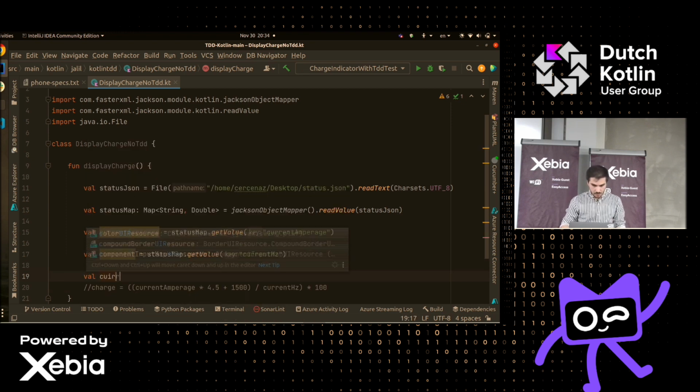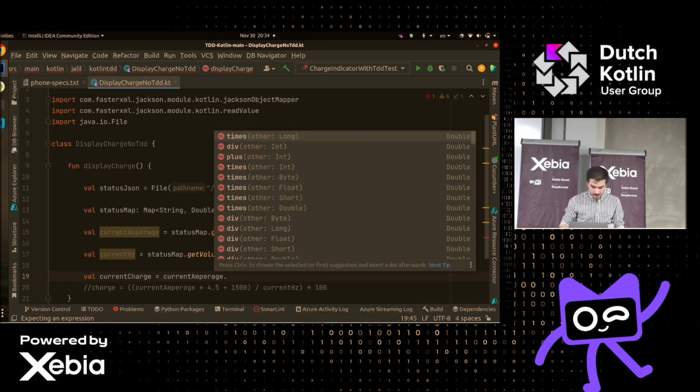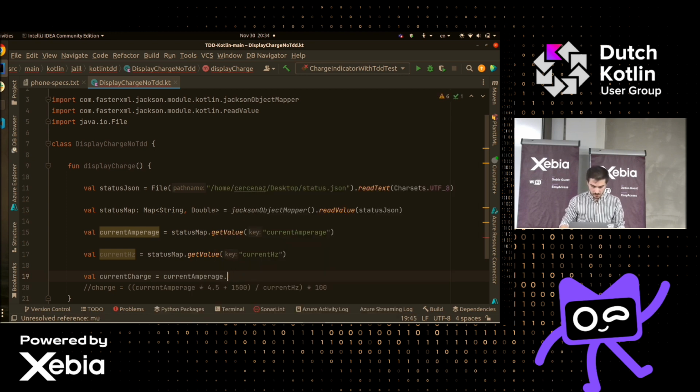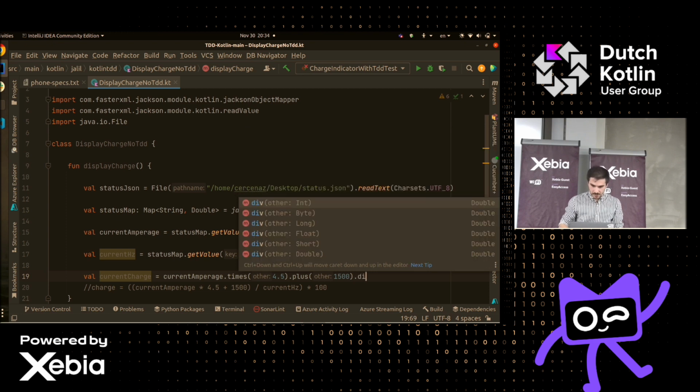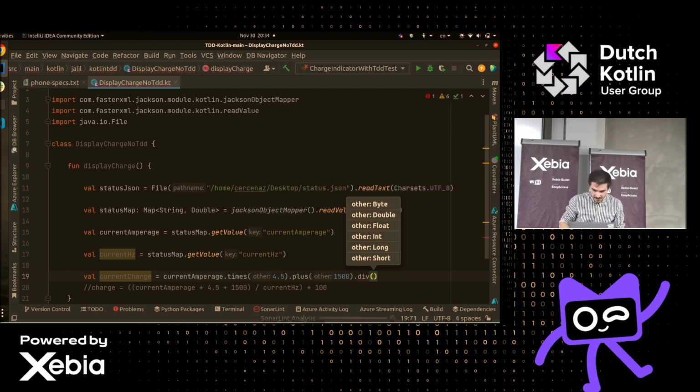So val, let's call it current charge. So what's that? That's current amps multiplied times 4.5. And then what do we do? We add, plus, yeah, and then we divide, right? We divide by current hertz. And then at the end, what do we do? We times 100, right? Cool.